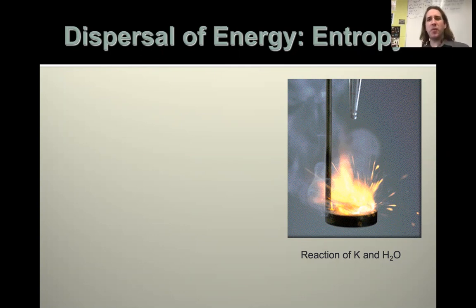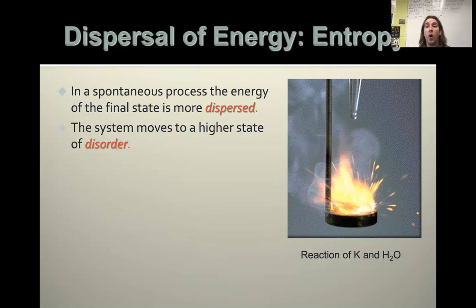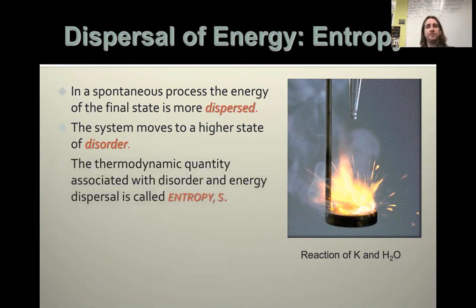And so we got to get to this point where we can start to get some numbers and start to mathematicalize a little bit as to whether or not a reaction will go. So we need a couple of pieces of information. In a spontaneous process, if a reaction is going to go on its own, the energy of our final state is more dispersed. We've spread out the energy more than what was originally stored in our system. And so our system will always move to a higher state of disorder, or to a higher entropy. If we are going to higher entropy, we are more likely to have a spontaneous reaction.